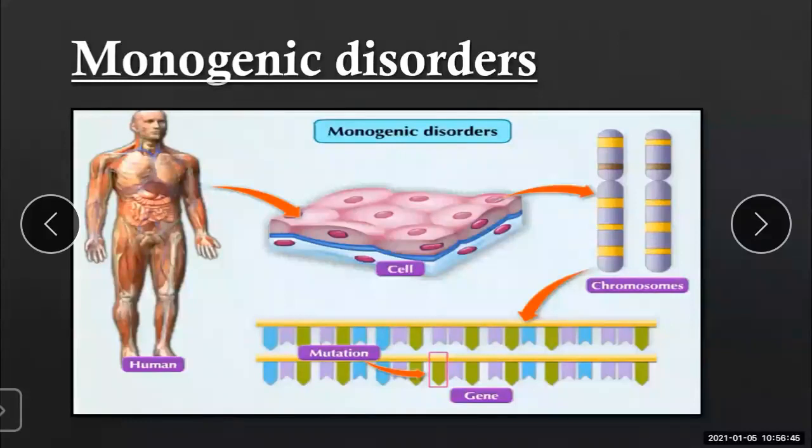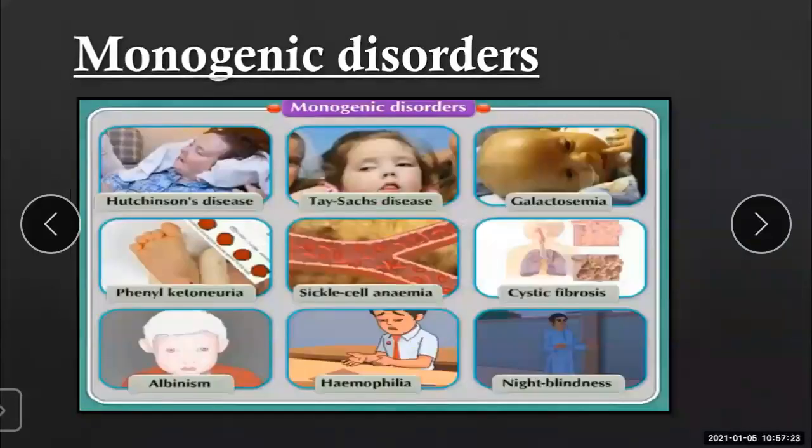So now what are the examples of such disorders? See in this slide, you can see the different monogenic disorders. See the first one, what is it? Hutchinson's disease. Second, Tay-Sachs disease, galactosemia, phenylketonuria, sickle cell anemia, then cystic fibrosis, albinism, hemophilia, night blindness. These are the different monogenic disorders. In this slide, you can see a total of 9 disorders, but there are more.